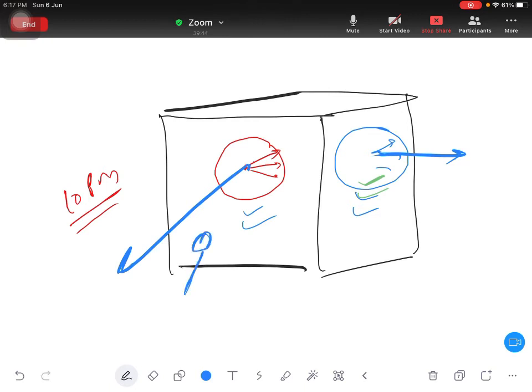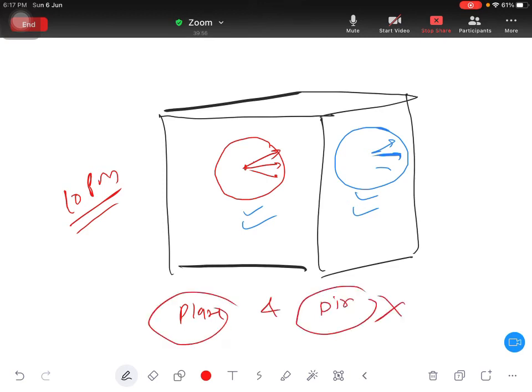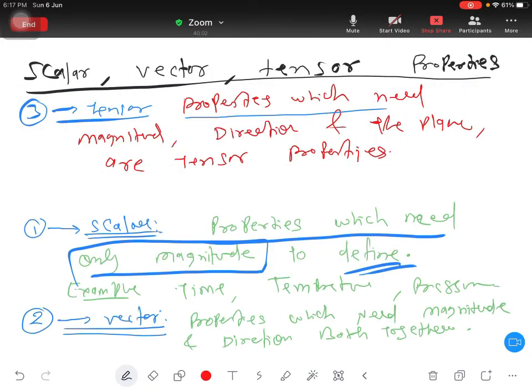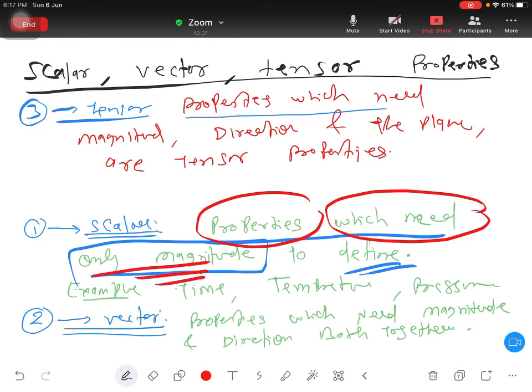Whether you are watching the watch from this direction or from that direction, the time will be the same. It means plane and direction both are not affecting the time. It means properties which need only magnitude to define. So that example is time. You understand?